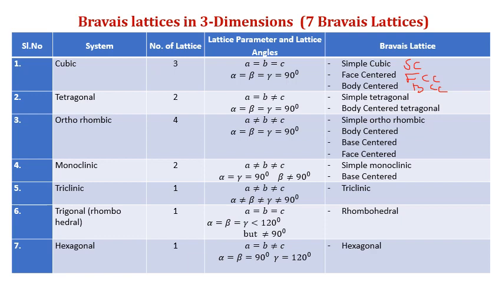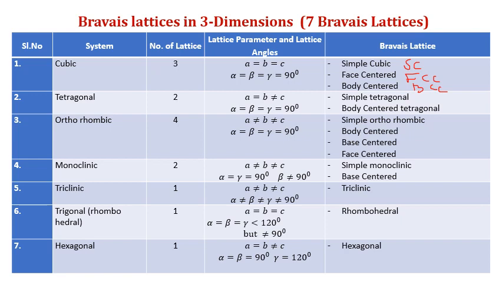Here you see A is equal to B is equal to C, alpha is equal to beta equal to gamma equal to 90 degrees, then it is a cubic system. There are 3 lattices: simple cubic, face-centered cubic, body-centered cubic. Tetragonal means there are 2 lattices: simple tetragonal, body-centered tetragonal. Here A is equal to B is not equal to C, that is the difference. Then alpha, beta, gamma equal to 90 degrees, then it is a tetragonal system.